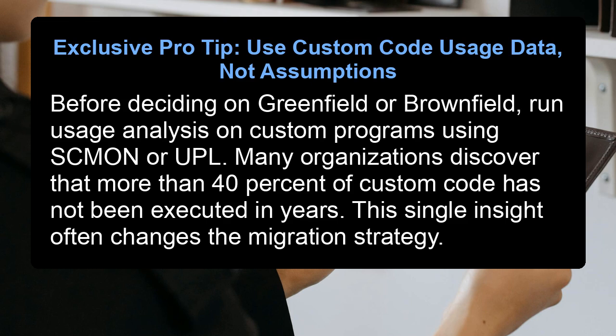Exclusive pro tip. Use custom code usage data, not assumptions. Before deciding on greenfield or brownfield, run usage analysis on custom programs using SCMON or UPL. Many organizations discover that more than 40% of custom code has not been executed in years. This single insight often changes the migration strategy.